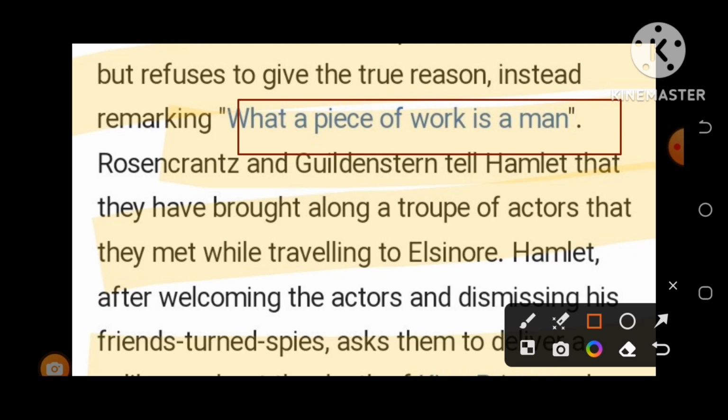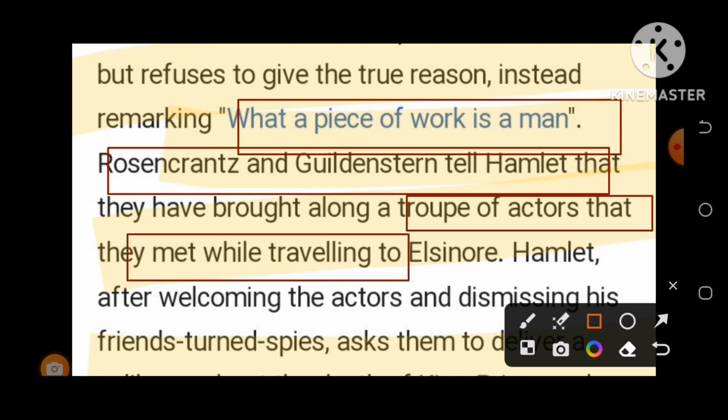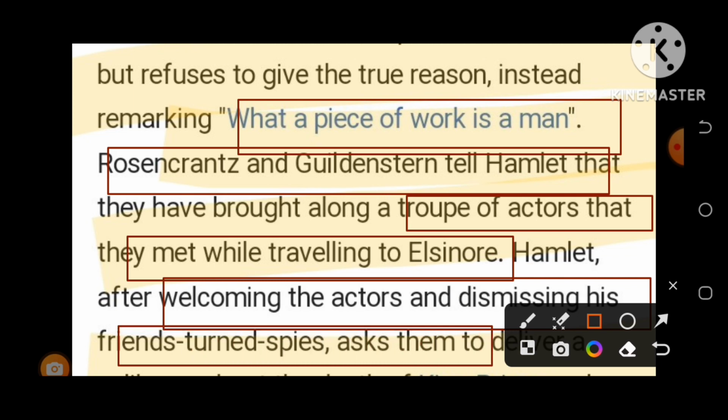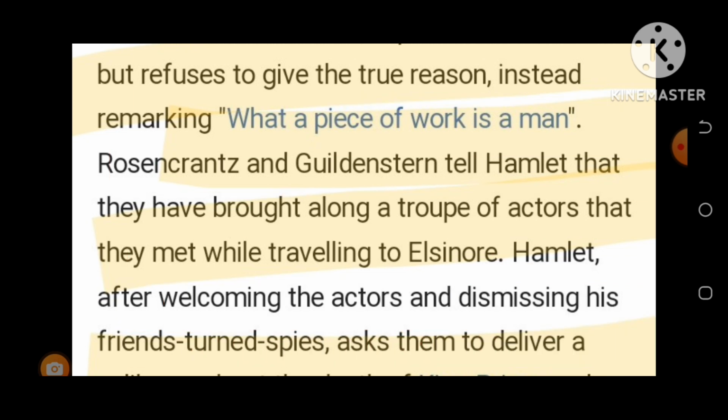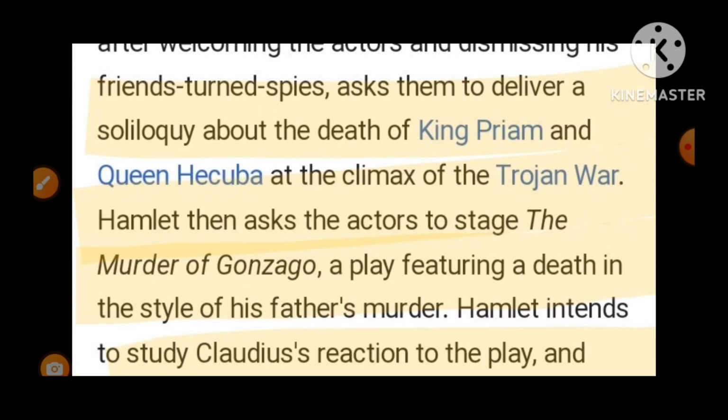Yes, Rosencrantz and Guildenstern tell Hamlet that they have brought along a troupe of actors that they met while traveling to Elsinore. Yes, Hamlet, after welcoming the actors and dismissing his friends turned spies, asks them to deliver a soliloquy.